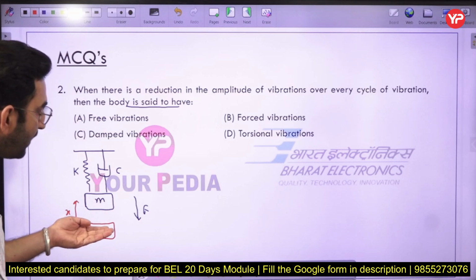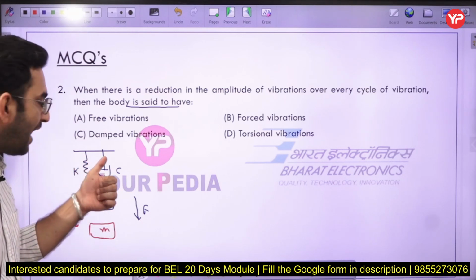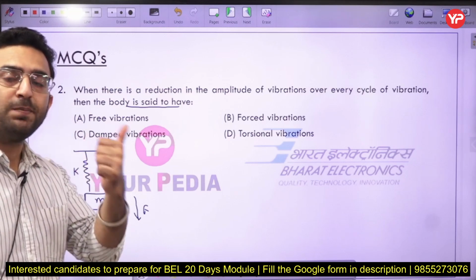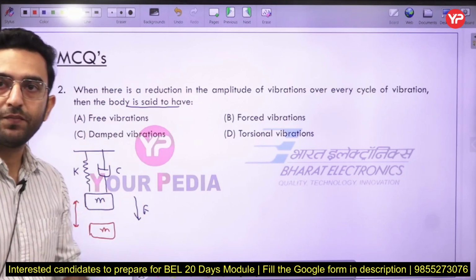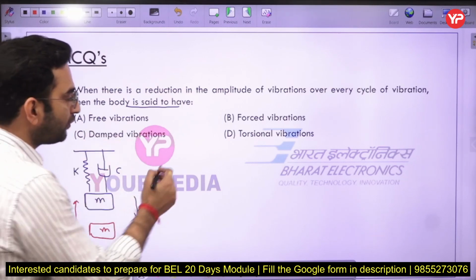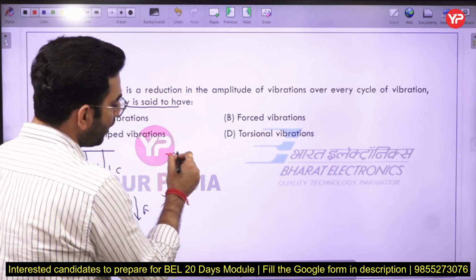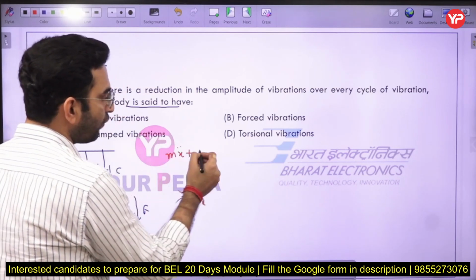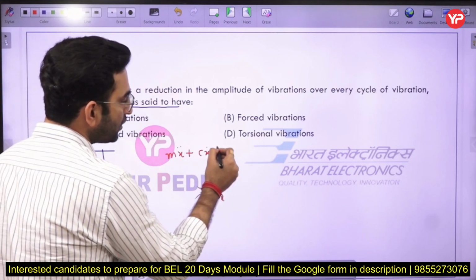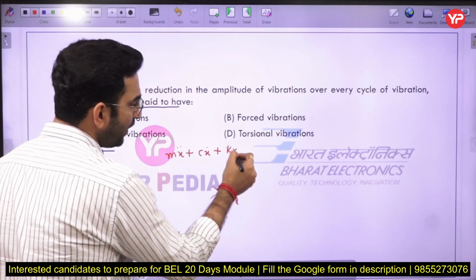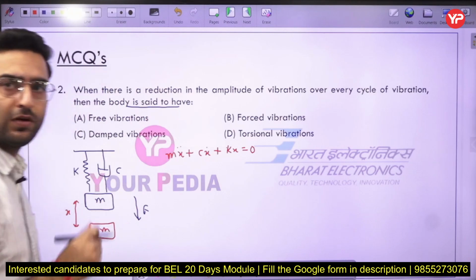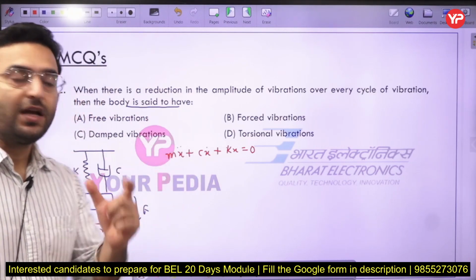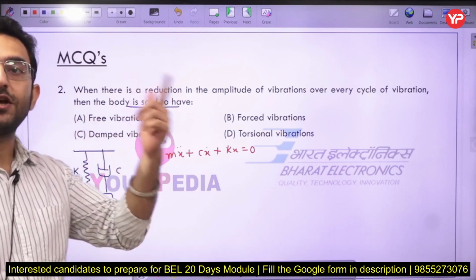The mass will be acted upon by the spring force and by the damping force. Along with that, you have to apply the inertial force also. So the differential equation of this particular case will become mass into acceleration, which is the inertia force, plus damping force plus spring force, and it has to be equal to 0. Why are we introducing the inertial force here?